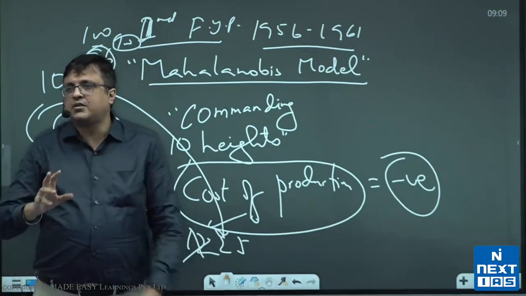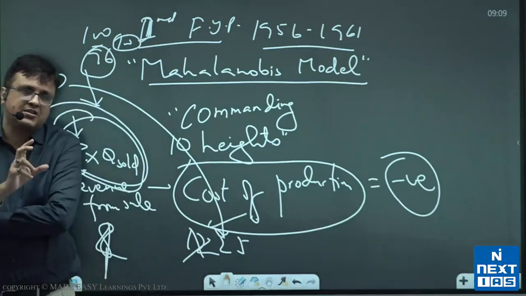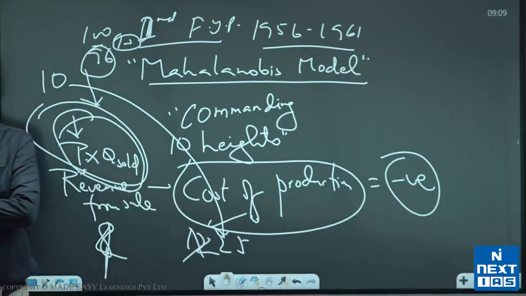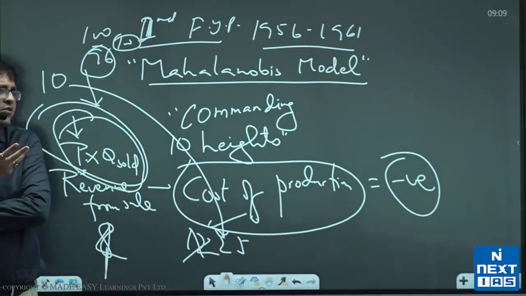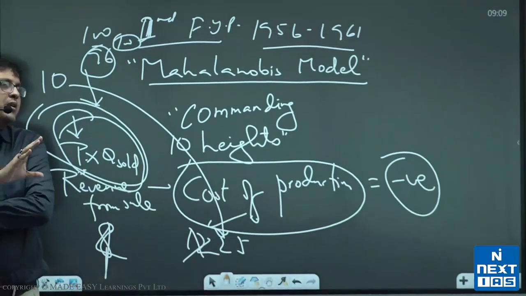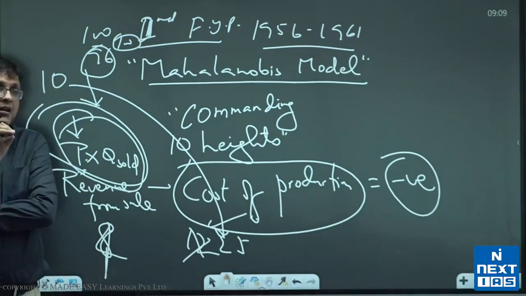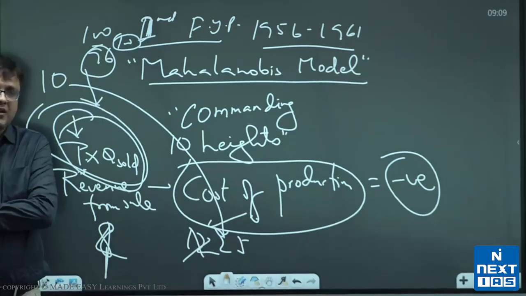When we say import substituting industrialization, this was again something that was not unique to India. It was not that only India was doing it. Many countries of the world, in fact almost 95% countries of the world, were into import substitution. What does import substitution mean? That we will not be buying any commodities from foreign countries.